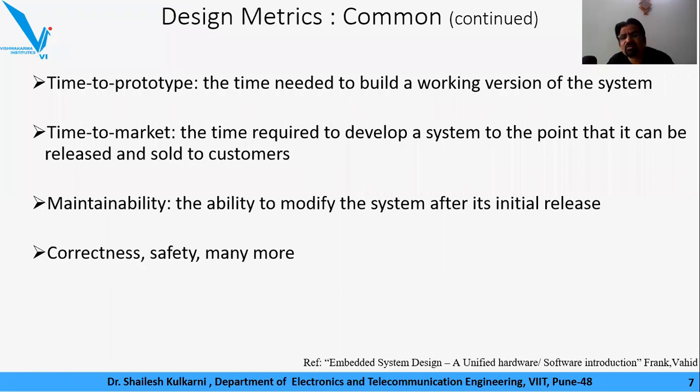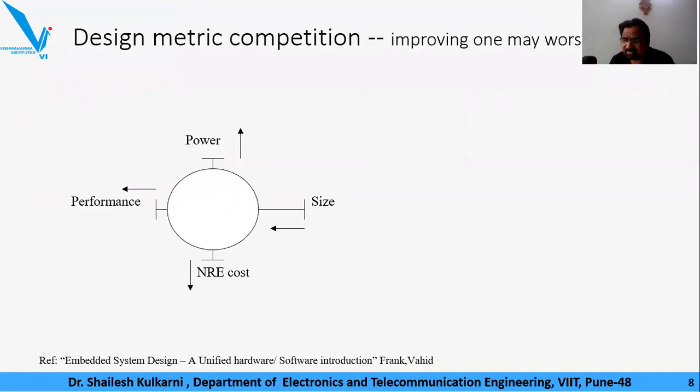Okay, fine. Try to understand that whenever so many design metrics and so many things are given, don't you think the engineer would be burdened by it? Definitely. That is going to be a burden on the engineer, because everything has to be met. And in many cases, these design metrics compete with each other. Competing in the sense that if you try to improve one, the others get worse.